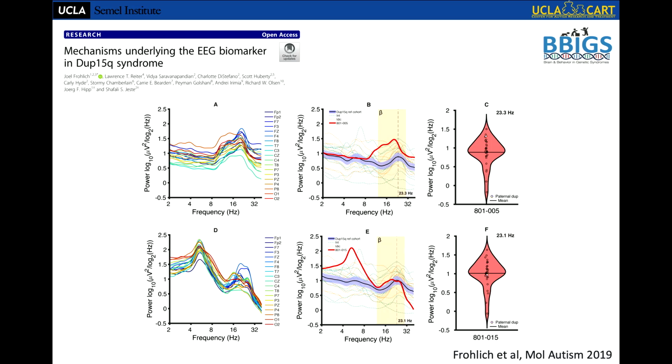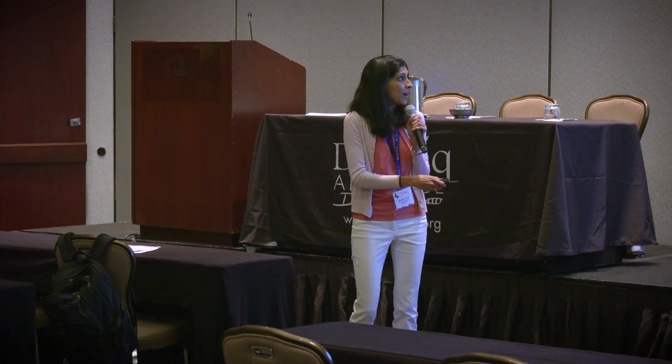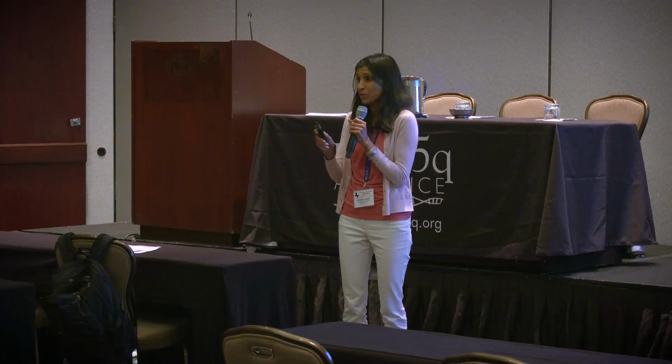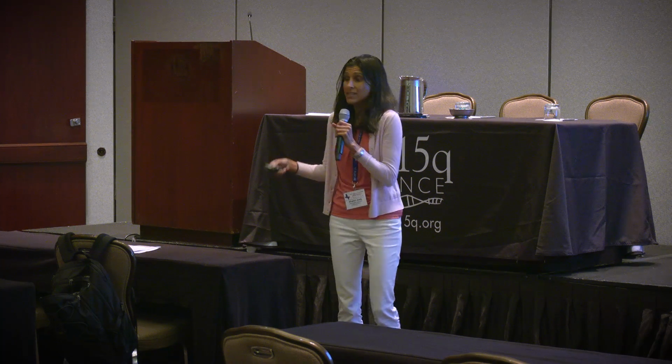We also thought, well, how else could we examine this? Let's look at EEGs in kids who have paternal duplications. So these are paternal interstitial duplications. They presumably don't have the maternally imprinted UBE3A overexpressed. And we thought if we see high beta in these kids, it suggests that UBE3A alone is not sufficient, like the other genes are actually contributing to this phenotype.